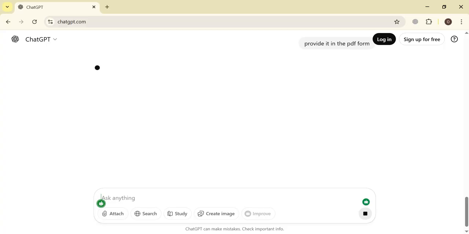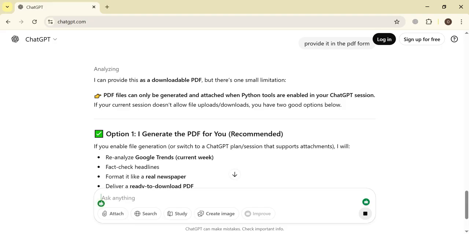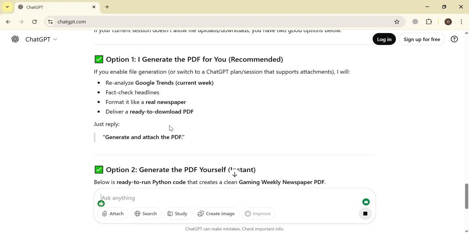So basically that's how you can use ChatGPT to create a newspaper draft in just a few seconds, and please make sure to double check the facts before you share it with anyone. So that's how basically you can use it, and you can also download it in PDF form.